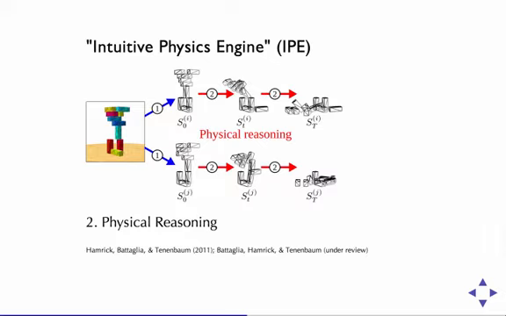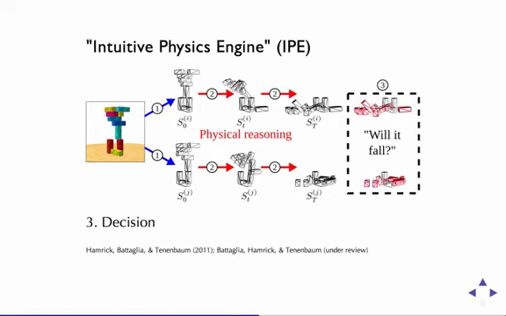Okay, so once the model has drawn some perceptual samples, it runs these forward through a process of physical reasoning. This is actually a physical simulation, like that of a physics engine you might find in a video game. Finally, the model takes the final states from the simulations and compares them to the initial states in order to come to a decision on the physical judgment, such as will the tower fall. By considering all the samples, the model can approximate a distribution for the probability that the tower will fall. We will take this distribution now and embed it in our inference framework to allow for belief updating.